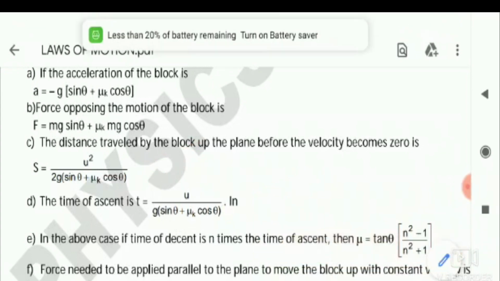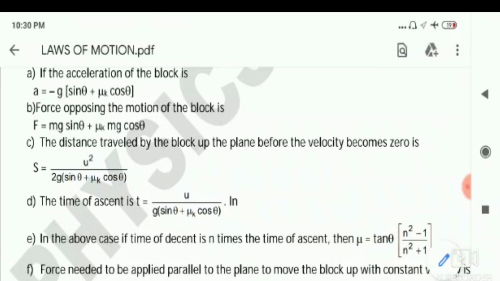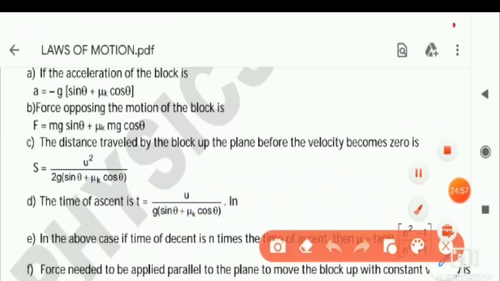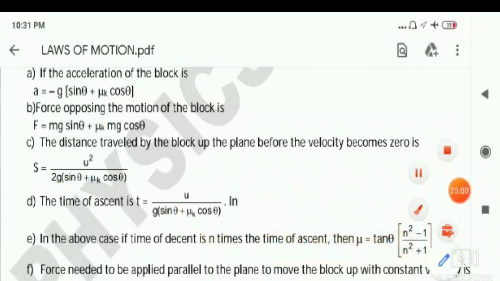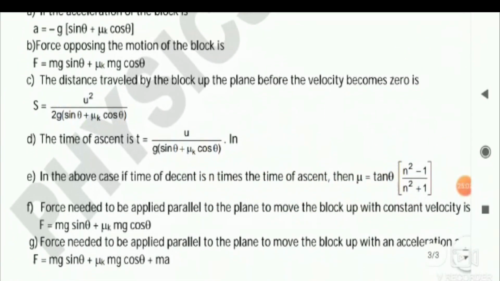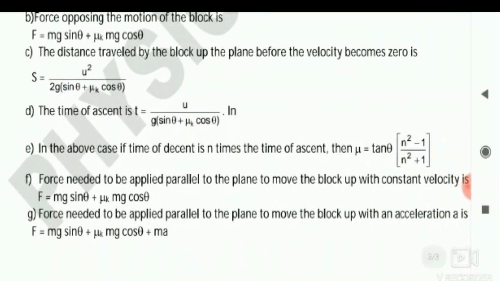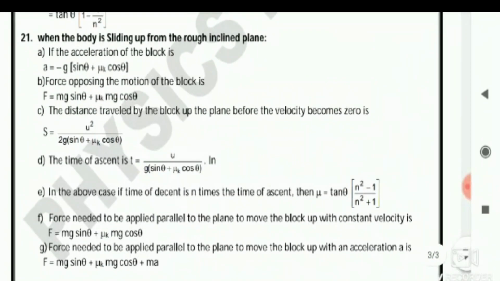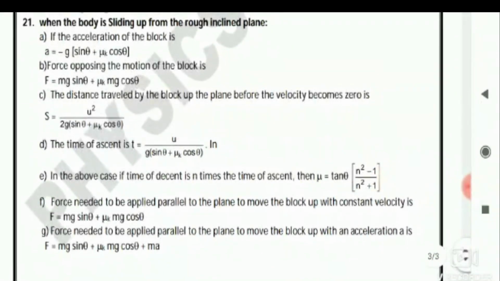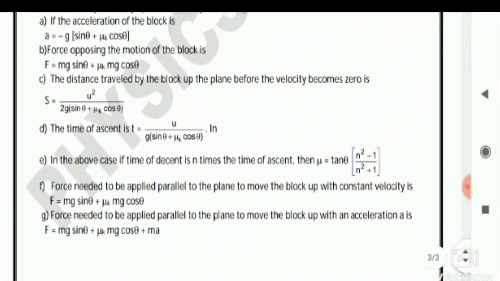Then similarly, in the above case, if the time of descent is n times the time of ascent, then mu is equal to another very important formula. This one, all are ready made at a single place in a single page. All formulae are given here. So this is another very important concept. For your sake, I am just keeping it on the screen. So pause and note down this particular formulae also, and practice them 100%.